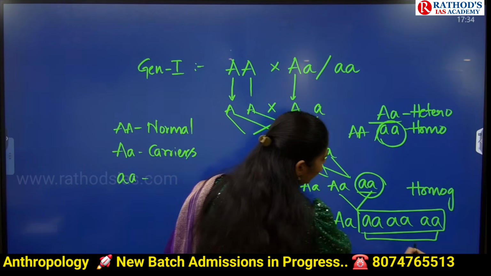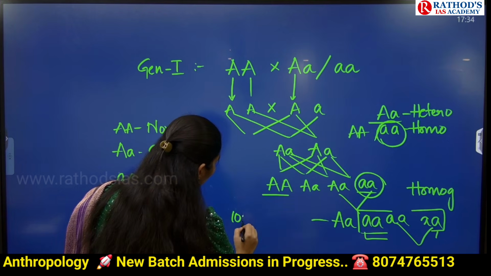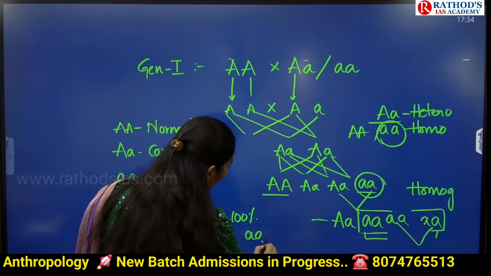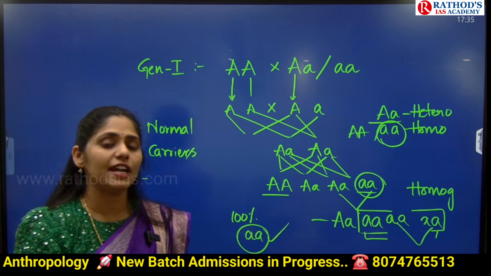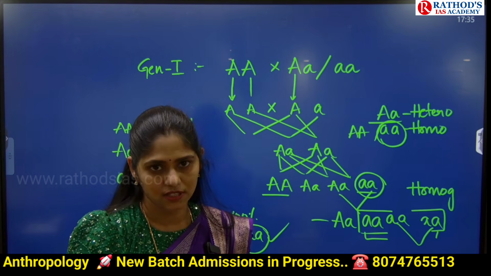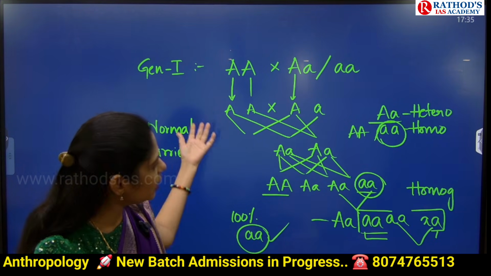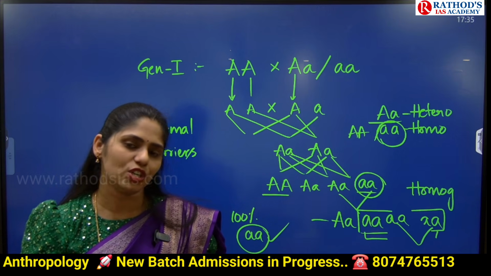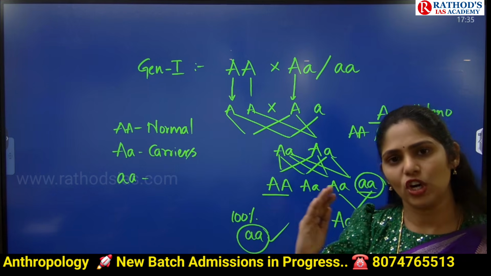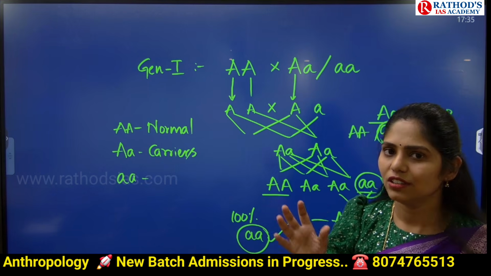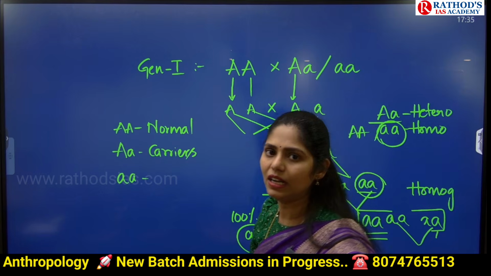And if these two went for marriage, small a, then what happened? 100% of the next generation will be having only aa. Homozygous condition will be there, and there is a chance of expression of the recessive genes. Okay, so this is the mechanism that you have to remember, and you will learn all these things as part of Mendelian genetics, where I'll teach what is capital A, what is small a, what is allele, what is dominant, what is recessive. Everything we'll discuss in detail and in depth.